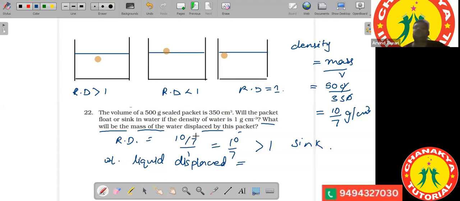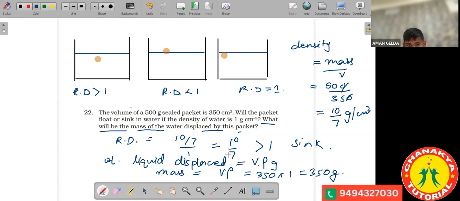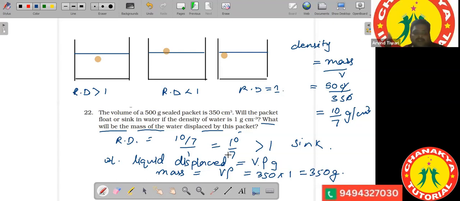So here, the weight of liquid displaced will be equal to V multiplied by rho multiplied by g. This is the weight of the liquid displaced, where V is the volume of the substance, rho is the density of water, and g is the acceleration due to gravity. Now, if I just want the mass, mass will be equal to weight divided by g, which will be equal to V into rho. Volume is 350 multiplied by rho, the density of water, which is 1 gram per centimeter cube. Hence the answer will be 350 gram. So that's the same answer I got. Water equal to 350 gram will be displaced out of it.